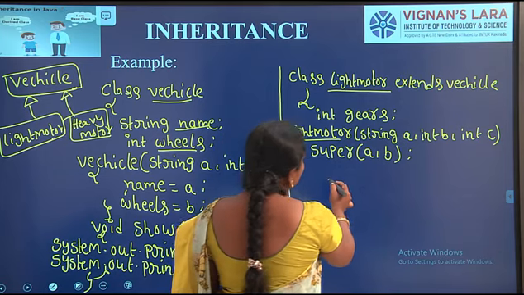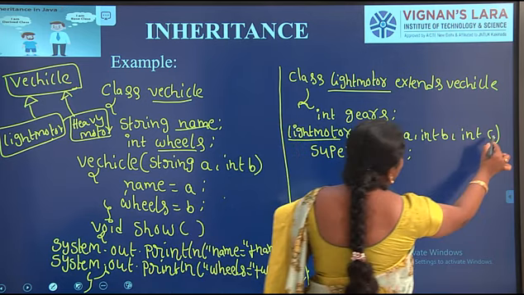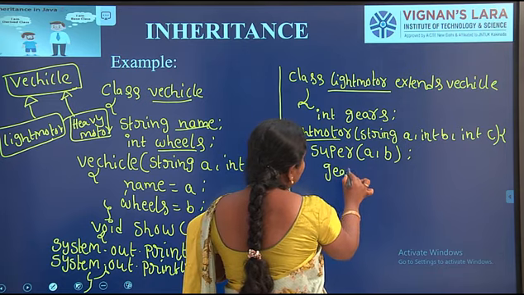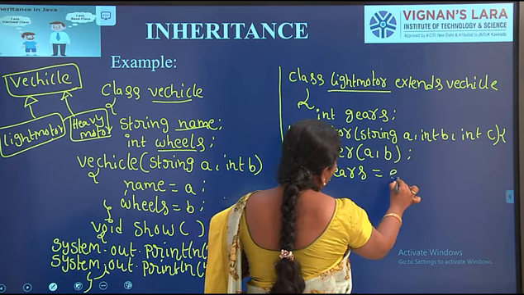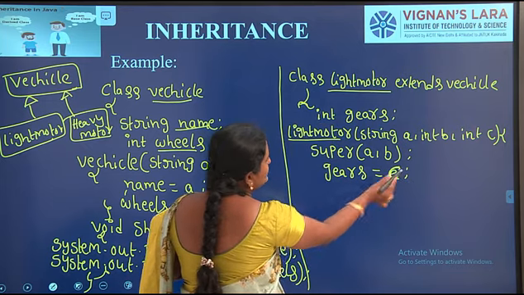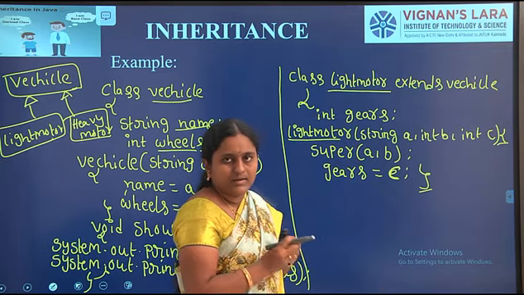Then in this constructor body I am initializing gears equal to C. Here I am closing the constructor body.